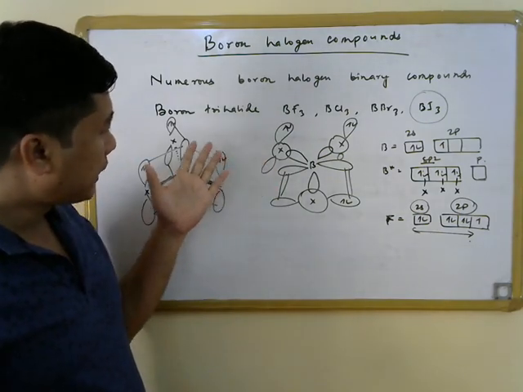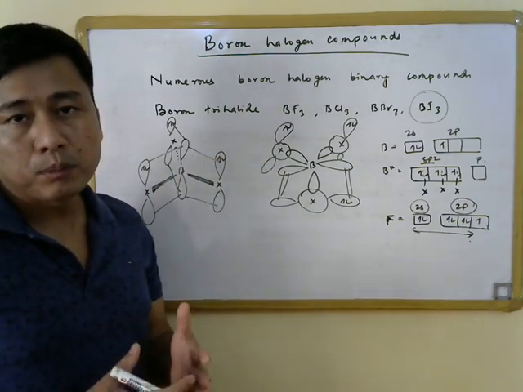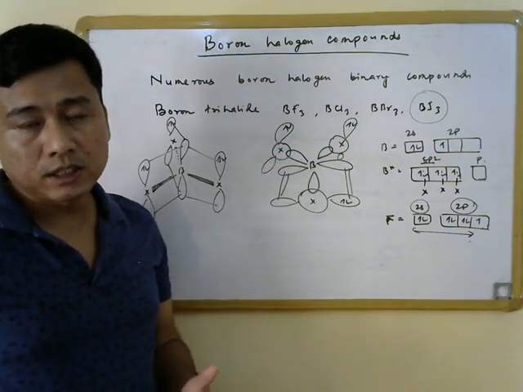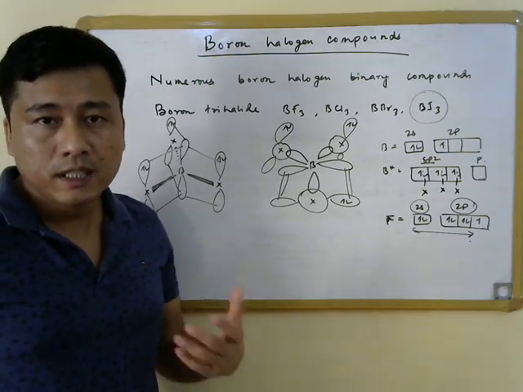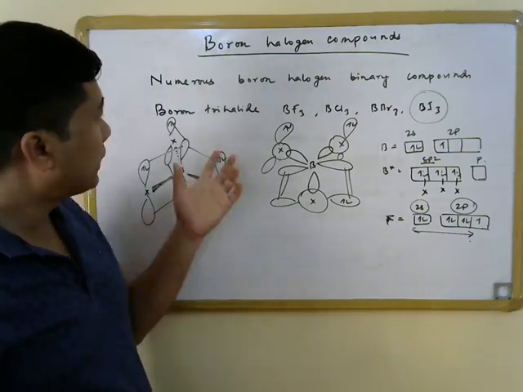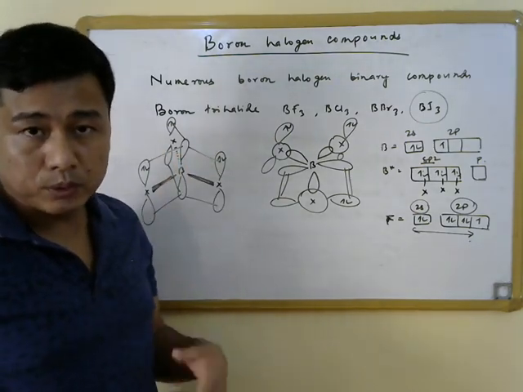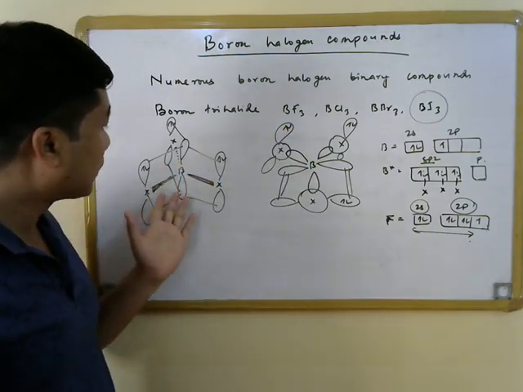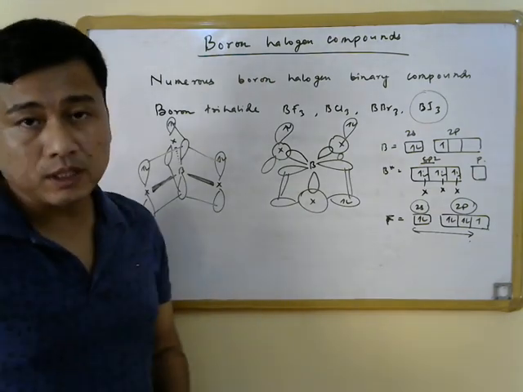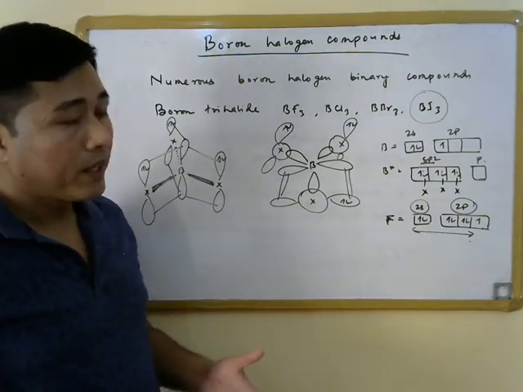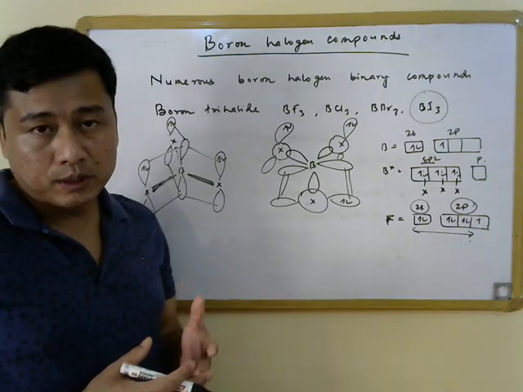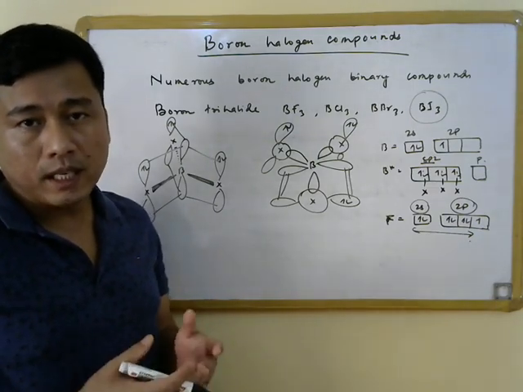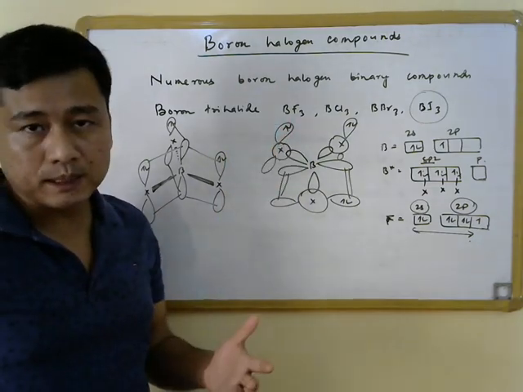So this is how the extent of p pi interaction varies in case of different trihalides, and this essentially also translates into the Lewis acidity of these boron trihalides, because we know that in these boron trihalides, the boron atom is essentially electron deficient because of the presence of an empty p orbital on the boron center, and that is why these boron trihalides can form Lewis acid base adducts with different Lewis bases.